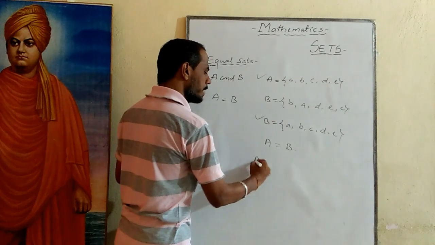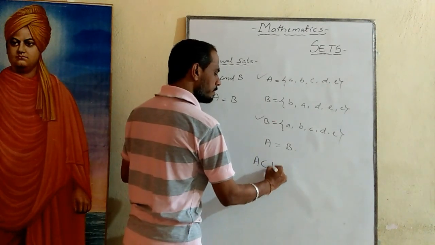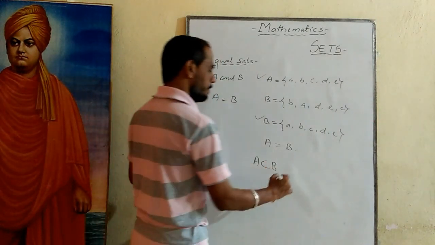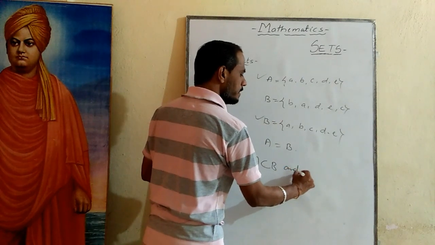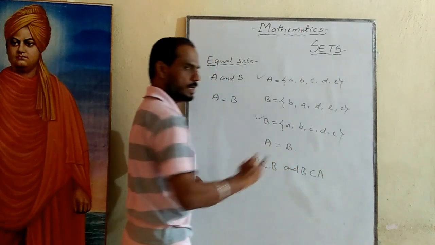In another way, we can say that set A is a subset of set B, and set B is a subset of set A, vice versa.